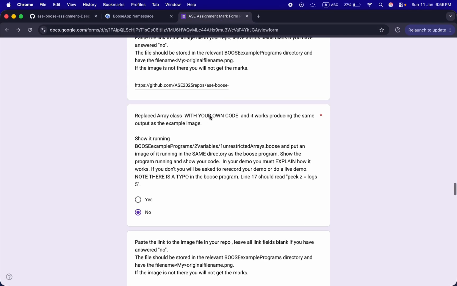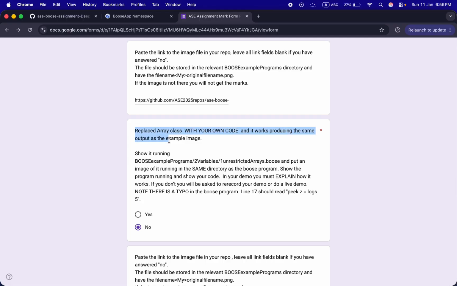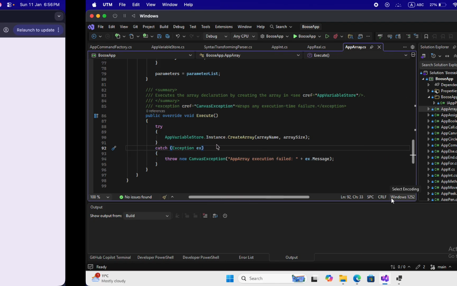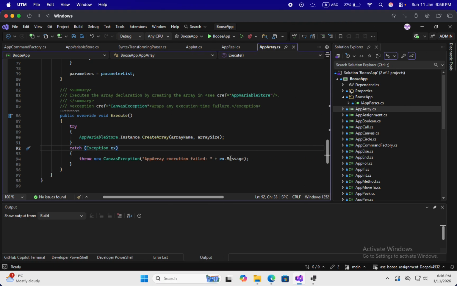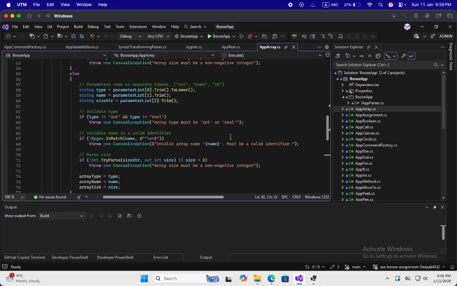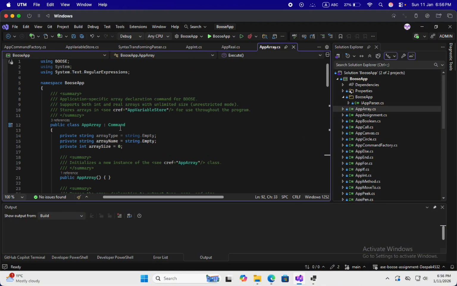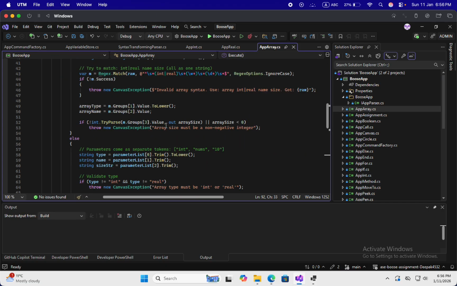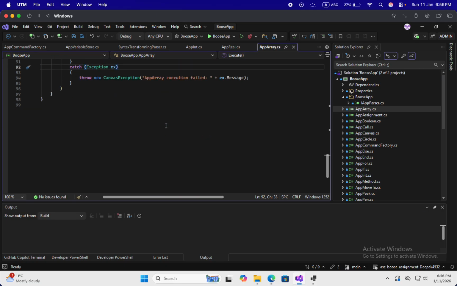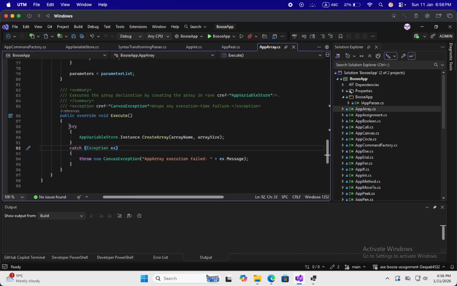Now let's jump into our array class. Let's go into our array code. Here you can see app array.cs over here. Similar to our app real and app int, I have extended a command and I have checked for parameters, and I have used app variable to execute it over here. You can see it over here.